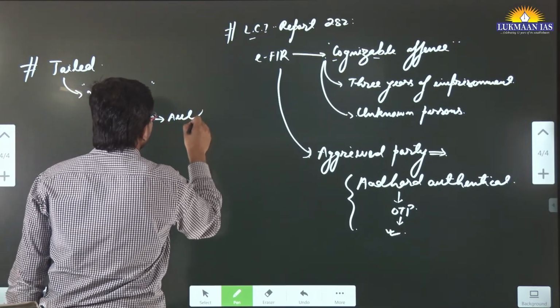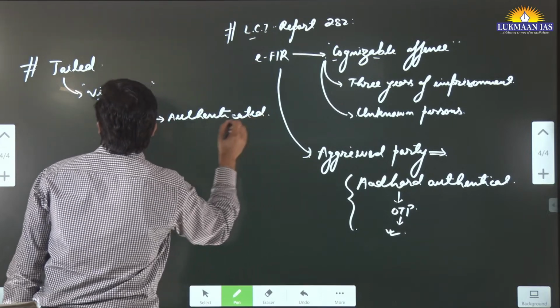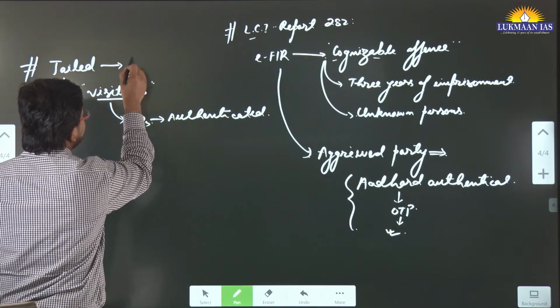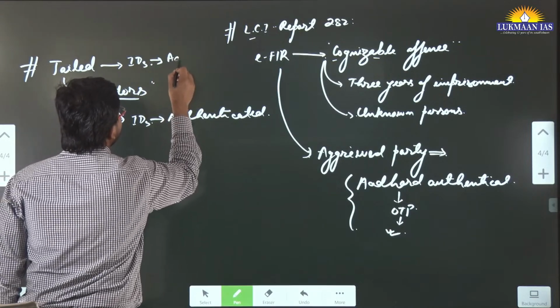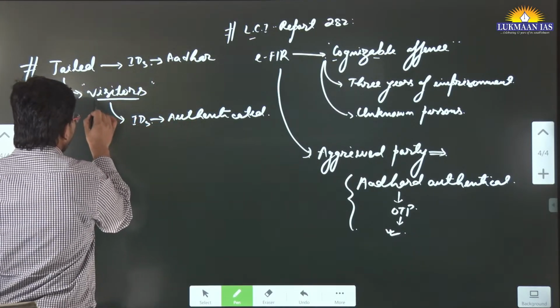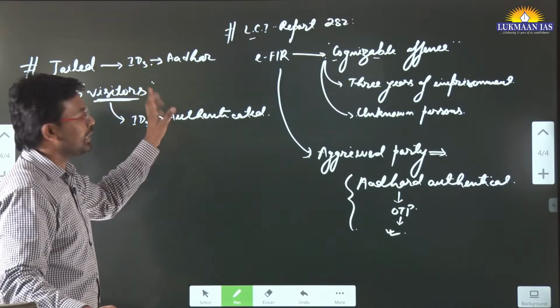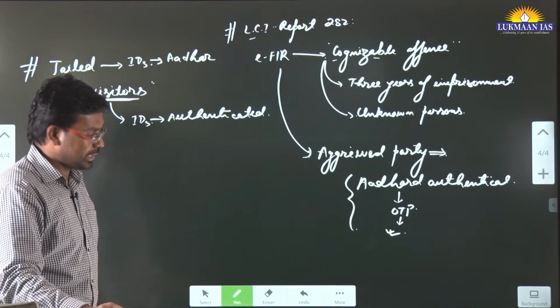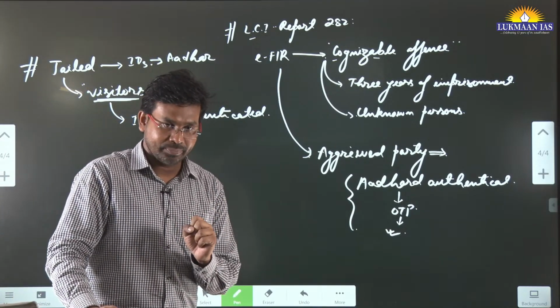Means the Aadhaar numbers of those jailed must be available with the police, and those visiting these convicts should also have their ID authenticated. So now let us understand what can be the rationale behind it.